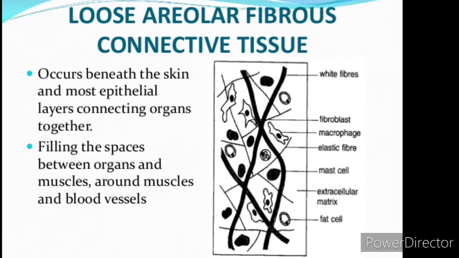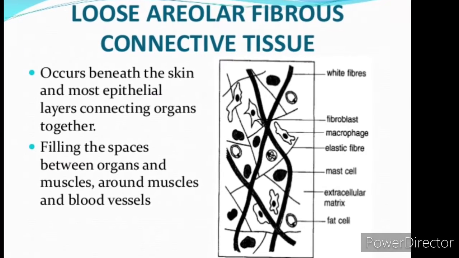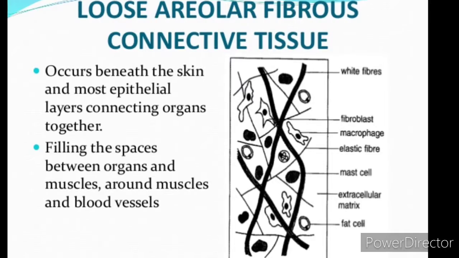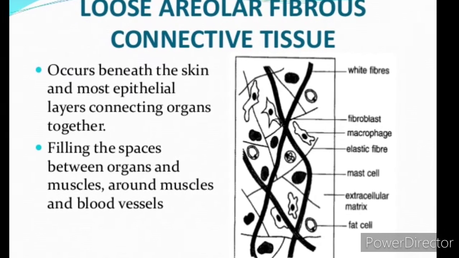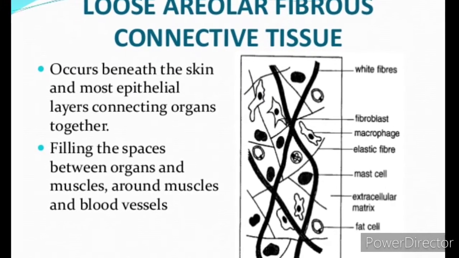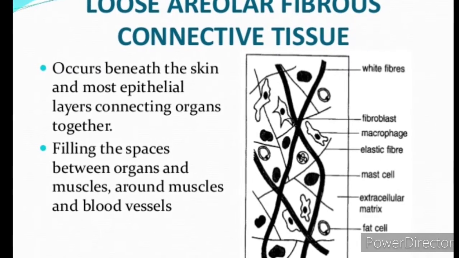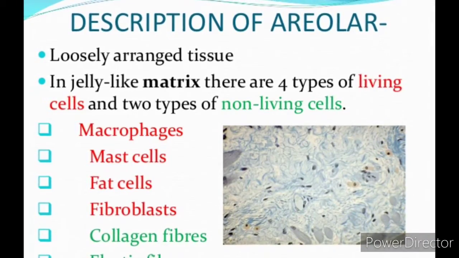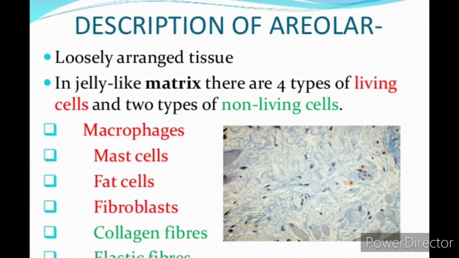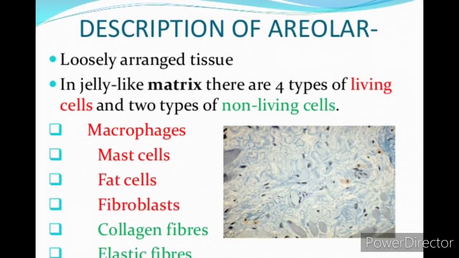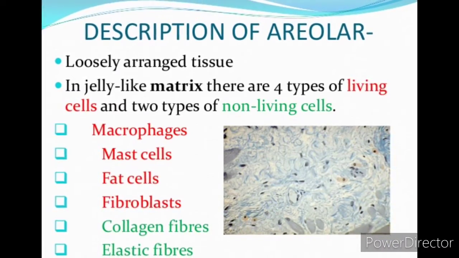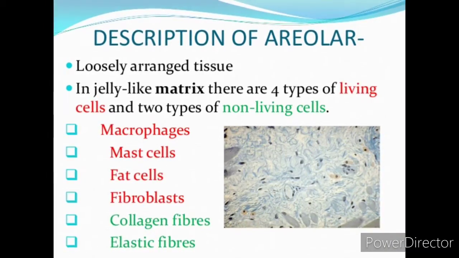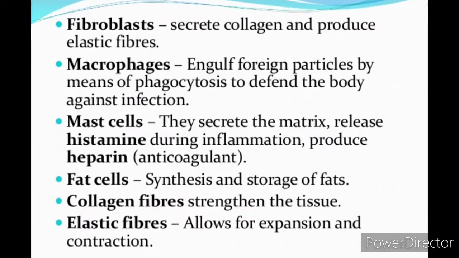Loose areolar fibrous tissues are the tissues filled with air spaces, occurring beneath the skin and between most epithelial layers, connecting organs together. Here is the description of areolar tissues. Here we have some macrophages, mast cells, fat cells and fibroblasts together. So these tissues contain some air spaces, and they attach two organs together.